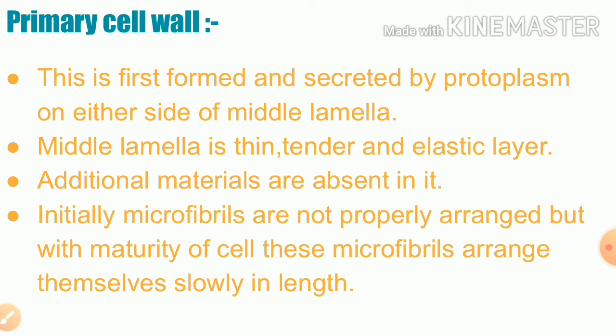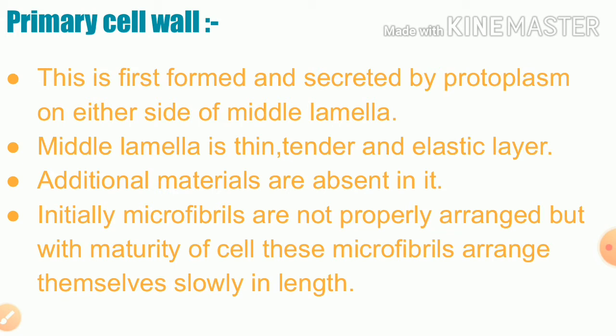The next point is that initially the microfibrils are not properly arranged, but with maturity of the cell, these microfibrils arrange themselves slowly in length. It means when the plant is young and the cells are young, they are differentiating and new cells are forming at that time.